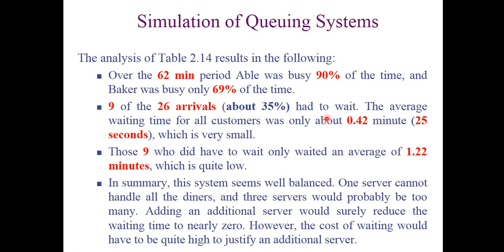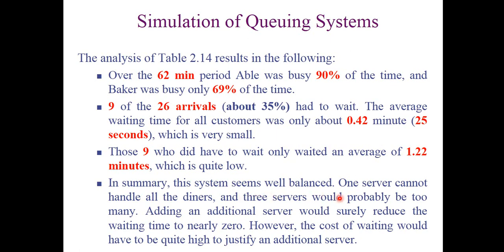9 of the 26 arrivals, almost 35%, had to wait. We have seen that a total of 26 customers arrived, and from them, 9 customers had to wait in the system. The average waiting time of all the customers was only about 0.42 minutes, which is very small. Those 9 who did have to wait in the queue waited an average of 1.22 minutes.